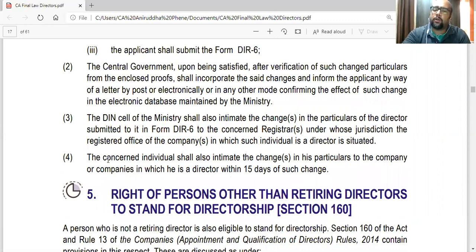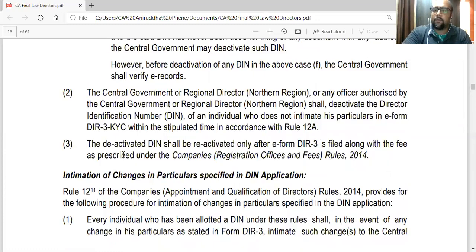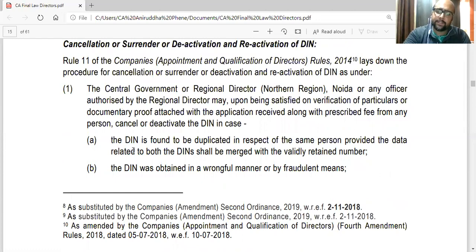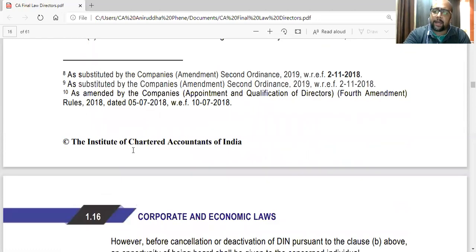Plus, that individual also has to intimate the company wherever he is a director that these are the changes I have intimated to the ROC. So you also make the changes. Okay. So this is a big section because there are various sections covered here, 153 to 159. But if you see, it is very easy, and questions might be asked in this, and questions are asked.